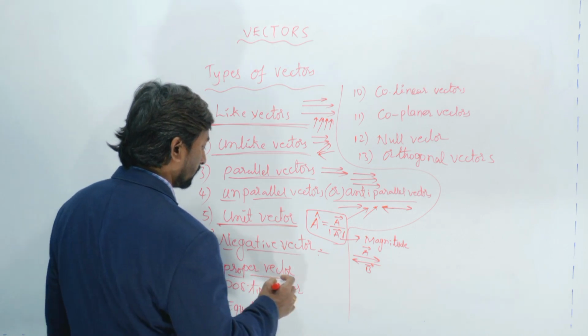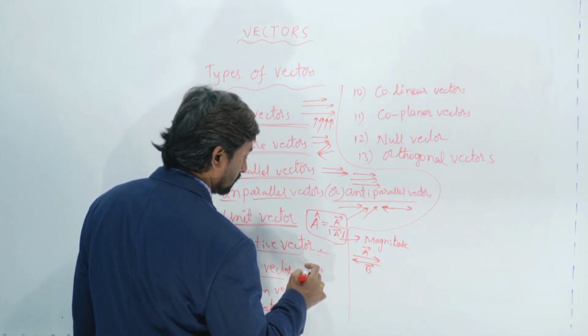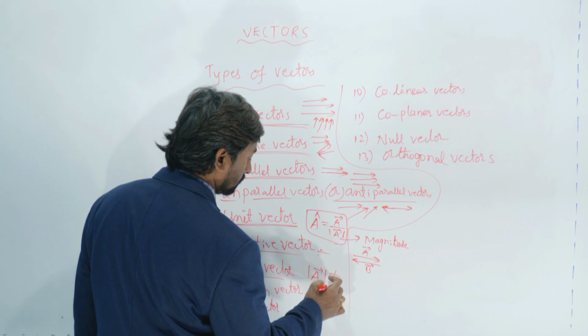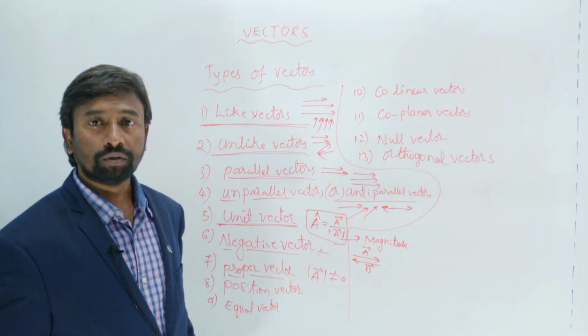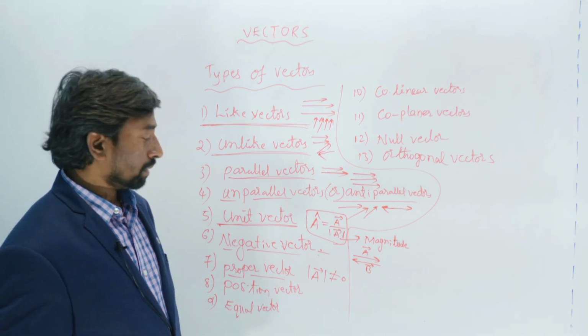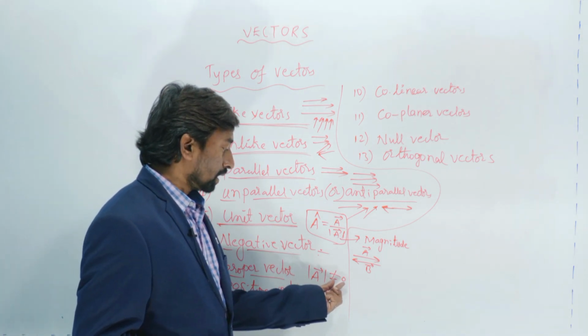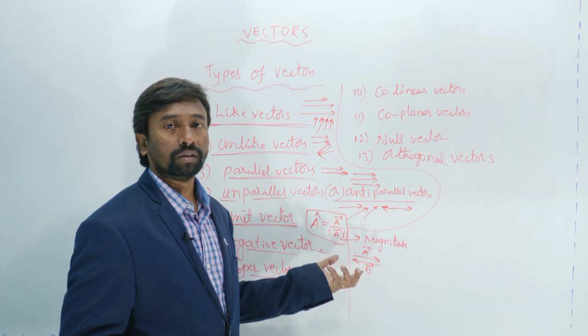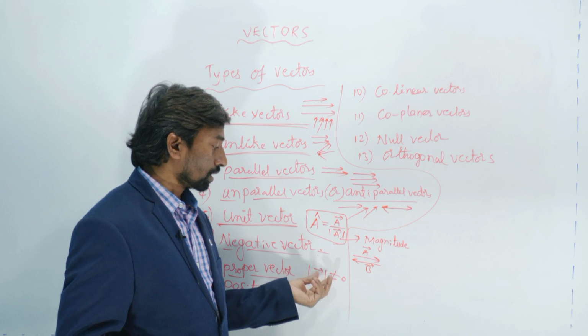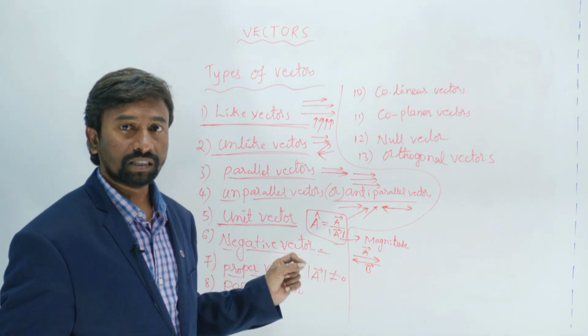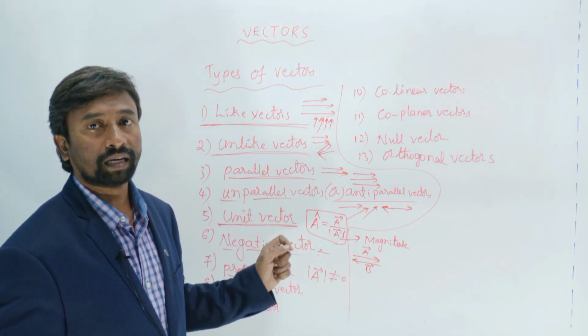A proper vector is nothing but a vector whose magnitude is not equal to 0, meaning it has a certain value. If the magnitude is 0, that is the null vector. If the magnitude is not equal to 0, it has a proper magnitude.